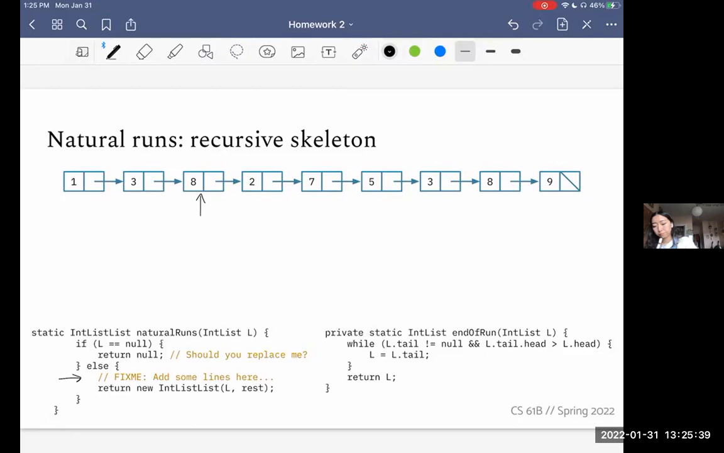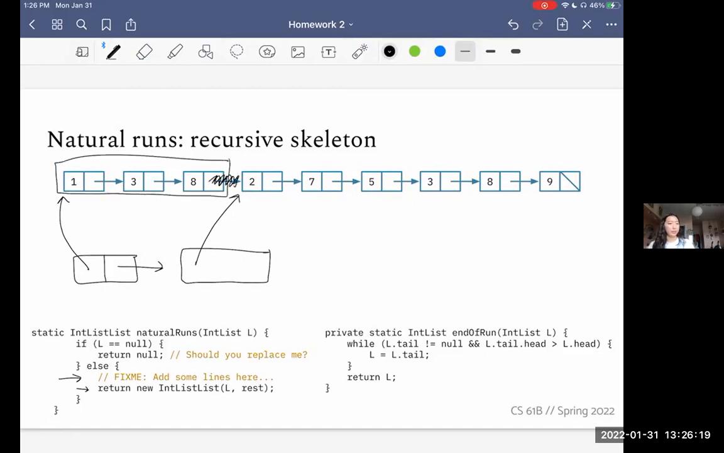And so we see that we're going to return a new int list, so let's go ahead and make that. We know that the head value is L here, so that's here. And what we want, ideally, is for the rest to be some other int list that points here, and then this is all broken up into the natural runs too, right? And this L, the first one, should be cut off, or in other words, this should be made null so that it's its own isolated little sub int list, right?